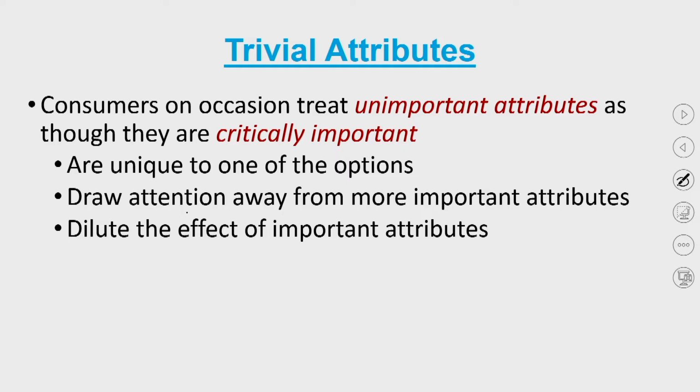So it's counterintuitive to think why it should be there. It is there because these trivial criteria actually help you in making a decision. Let's say that you have 5 or 7 products and all of them are offering you the benefit in a similar way. All of them are good brands, all of them are likable, but the consumer becomes confused. There are so many options, so many brands, and all of them offer the same kind of benefits and product features to you. So what you tend to do is find a trivial criterion and make the decision on that. That is the simplest way to make a decision, and so in those cases you use a trivial attribute. Dilute the effect of important attributes.